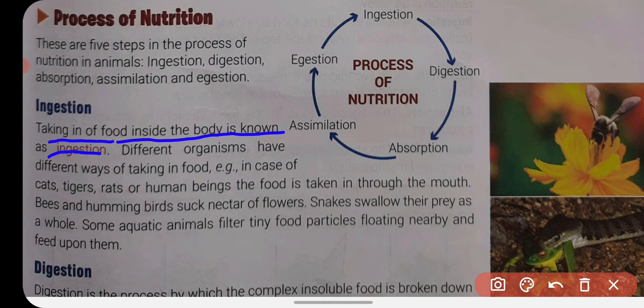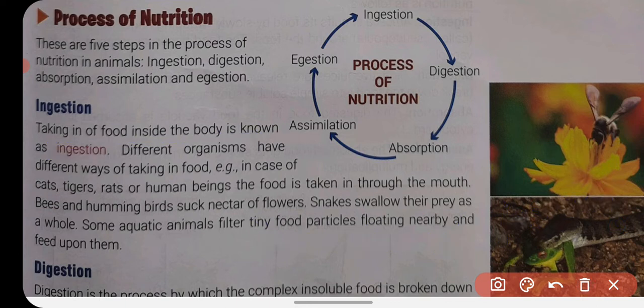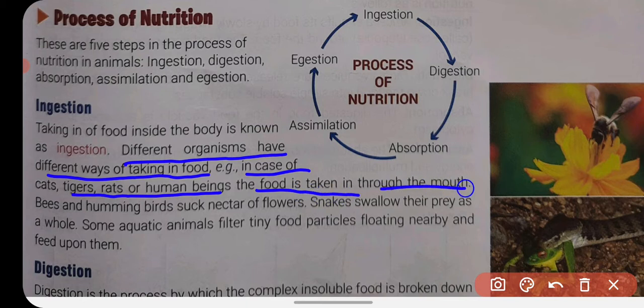Intake of food is called ingestion. Now different organisms have different ways of taking in food. For example, in the case of a cat, tiger, rat or human being, the food is taken in through the mouth.